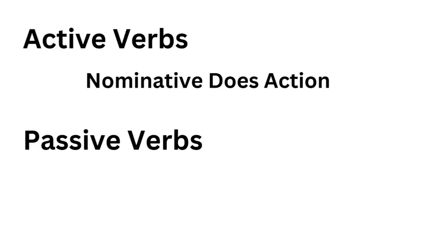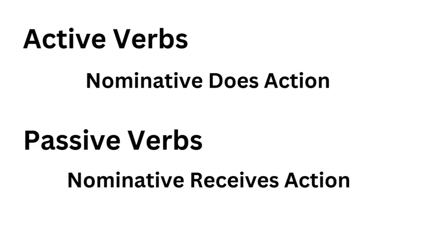So just a little recap. Active verbs, the nominative does the action. The king sees the messenger. In passive verbs, the nominative receives the action. The messenger is seen by the king. And that's all there is to passive verbs.